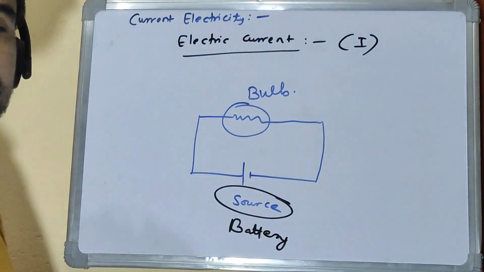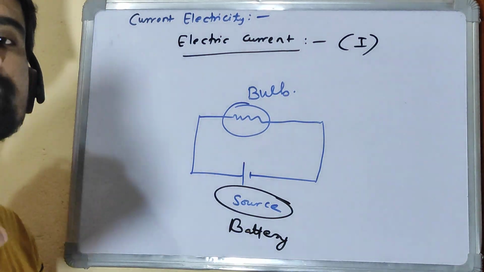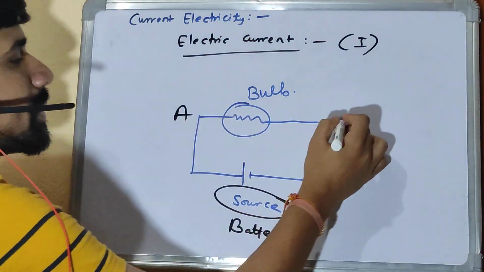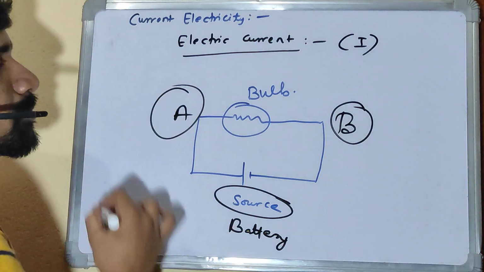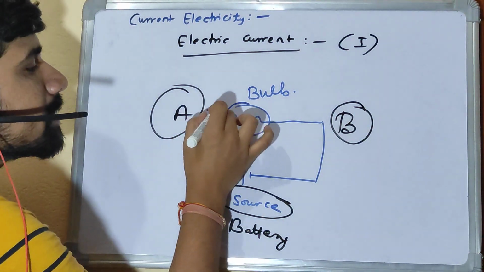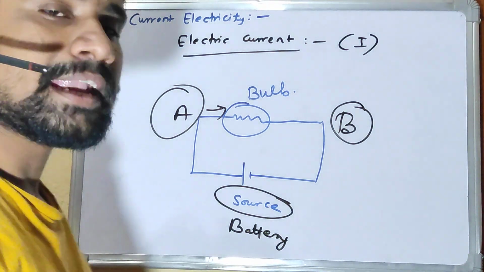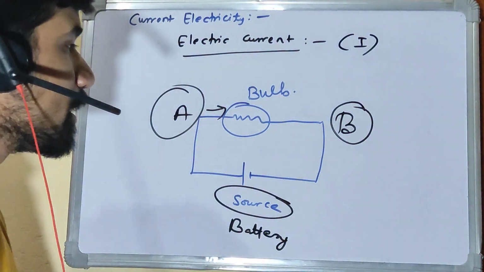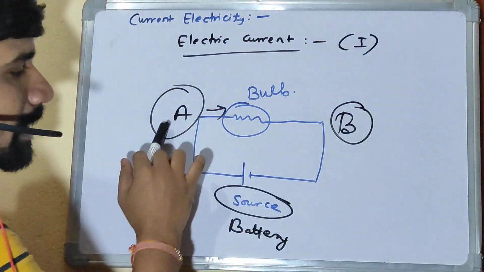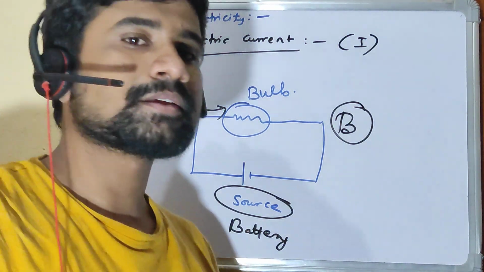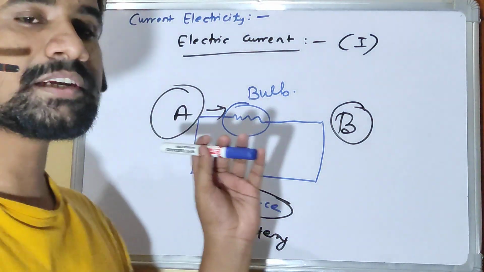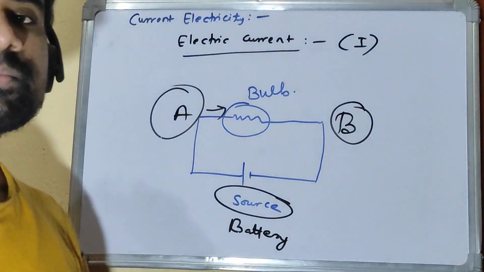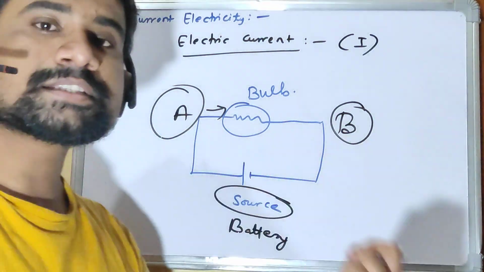In a similar way, even in current, you need to create a potential difference, right? Let's say this is point A and point B. You need to create a potential difference between points A and B so that current can flow inside this bulb. If you're not able to create that potential difference, no current is going to flow. To create a potential difference between A and B, I'm connecting it to a source, a battery. So the battery creates a potential difference between points in the circuit, which drives this current to flow.